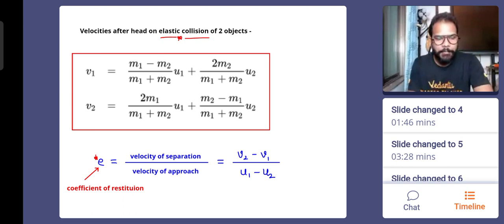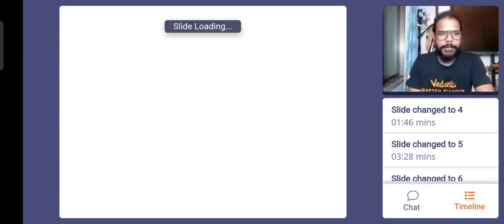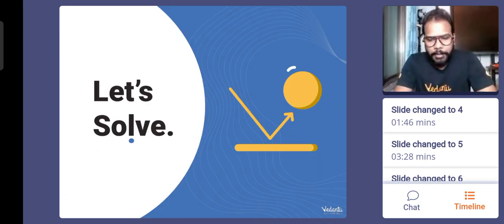Let's see one important example based upon partially elastic collision. I told you guys there was a type of formulas where e was also involved for partially elastic collision, but I told you don't need to memorize those formulas. So let's talk about an example based upon that partially elastic collision.